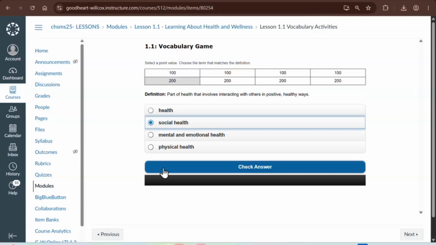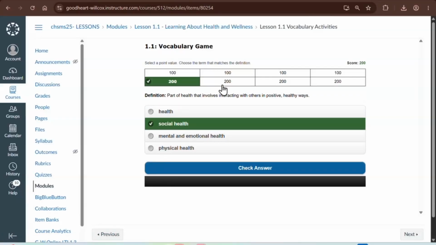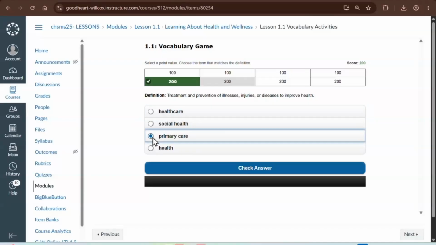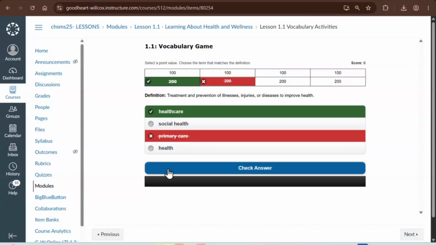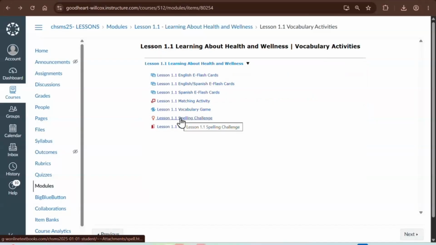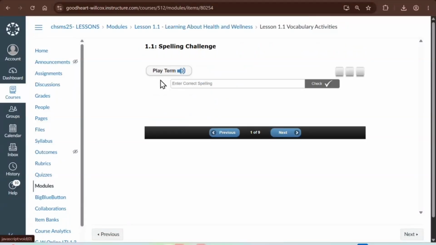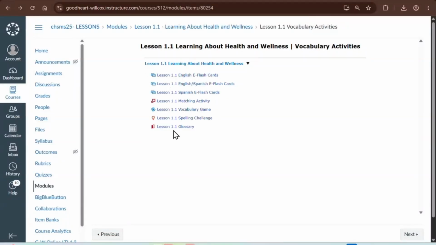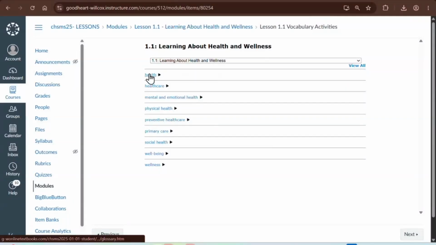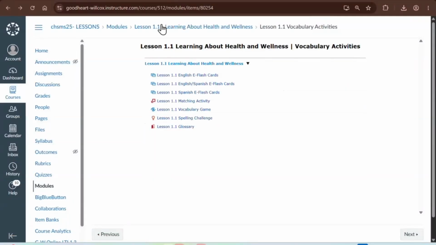In addition, every lesson does have a vocab game. It is set up similar to Jeopardy, whether they get them right or wrong. It does tell them the correct answer. Every lesson has a spelling challenge. Play the term, try to spell it correctly. Every lesson does have a glossary. So teachers, these were all just intended to be self-practice for students.